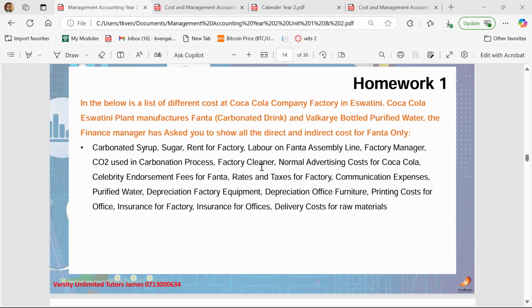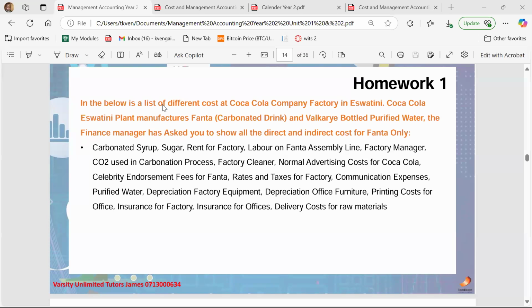Direct. Yes, that's correct. That's an indirect cost. So the carbonated syrup is a direct cost, but the factory cleaner is an indirect cost, right? What about the insurance of the offices at Coca-Cola, of the factory? Is that direct? Indirect. Indirect. That's fine.